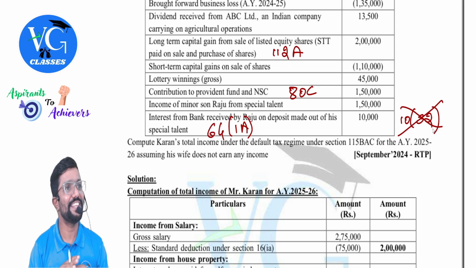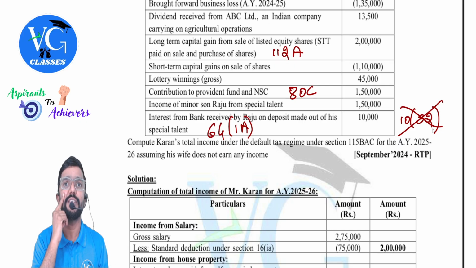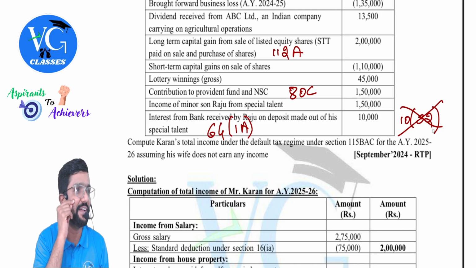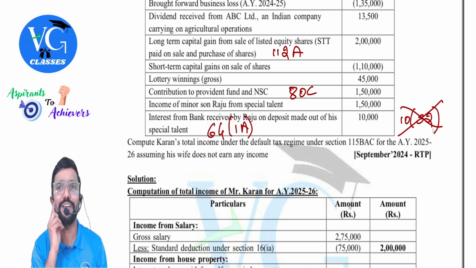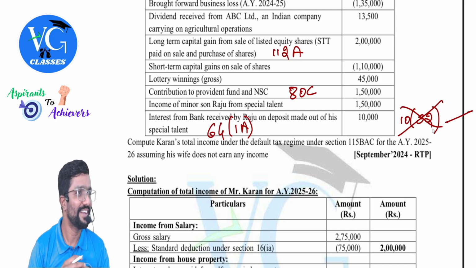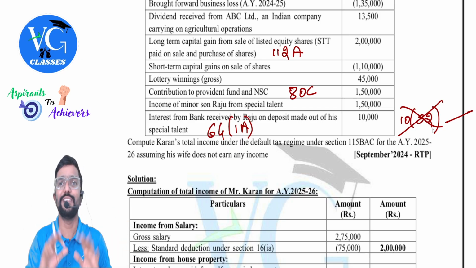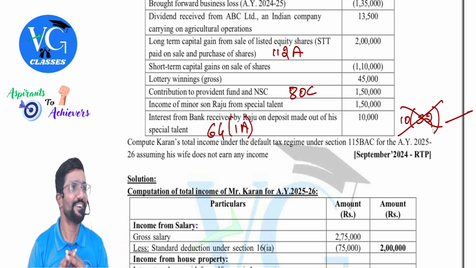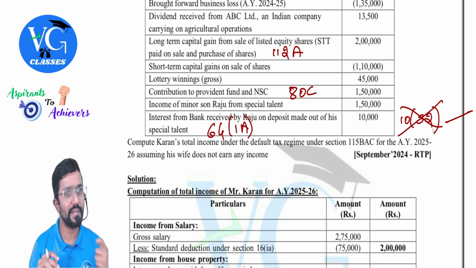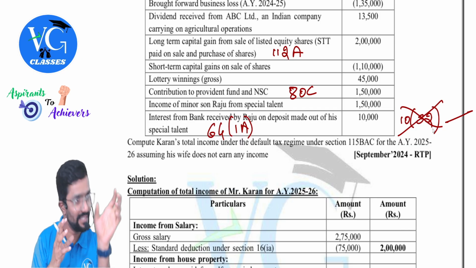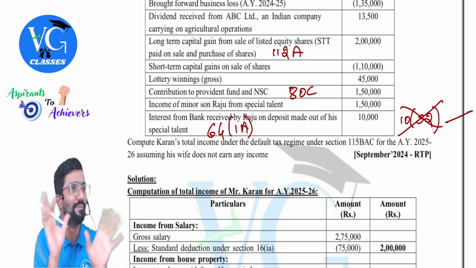Correct. Because they know, whenever clubbing of minor child will happen, we have to give 1500, but they missed out that it is not available under default regime. By mistake, they gave it. Wrong answer. Clear? Some students didn't remember this only. They didn't consider it. Chalo, at least if it is not available, give a note telling yes, it is there, but not available.